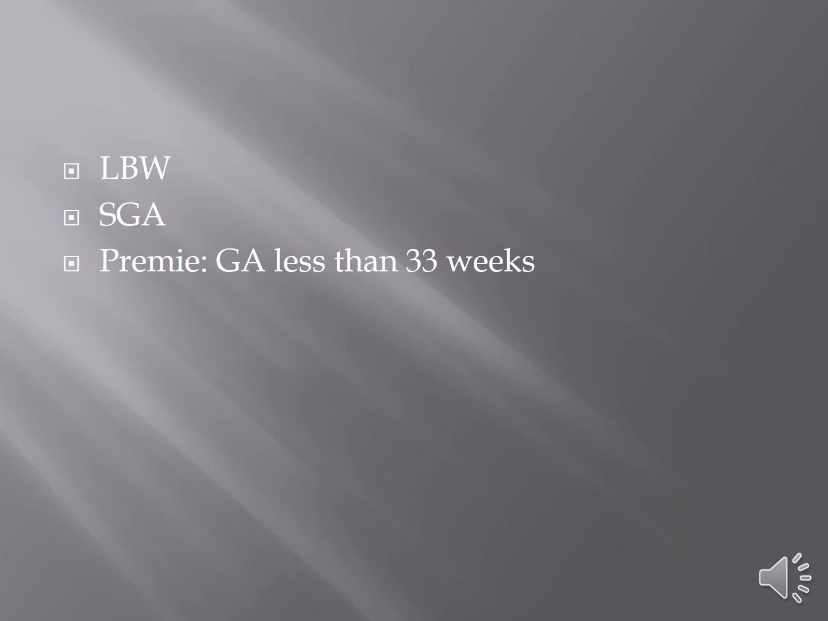A couple other things you might run into when you're working with children with disabilities. LBW is low birth weight. That means that for the gestational age of the child, they didn't weigh enough. And SGA is small for gestational age. That's an overall length, usually size. So you can either have low birth weight for your gestational age or just be overall small. And a preemie is generally defined as any infant with a gestational age of less than 33 weeks, 38 to 40 being typical.